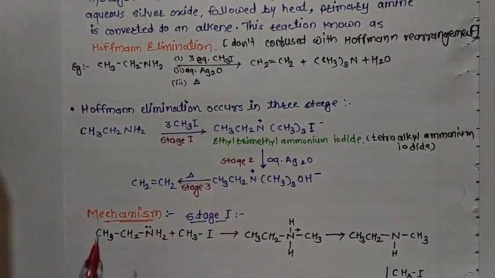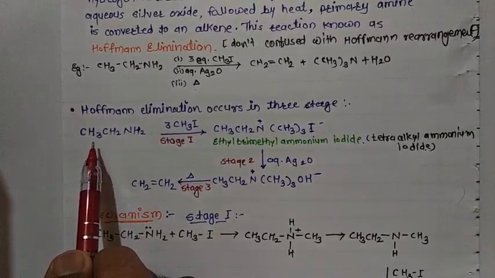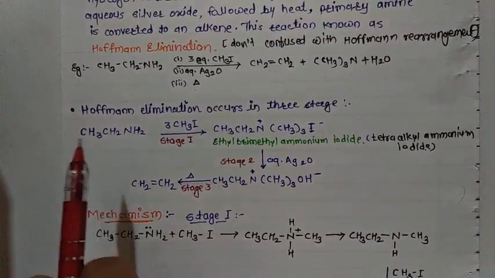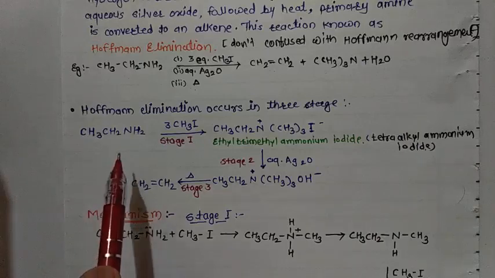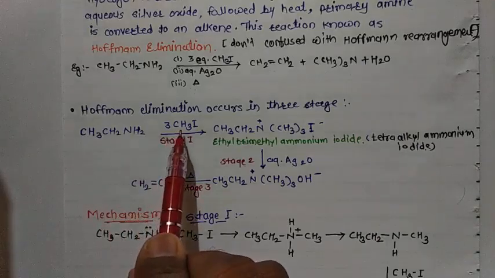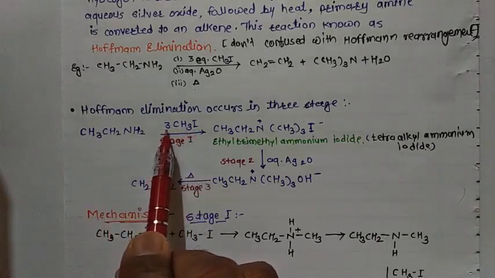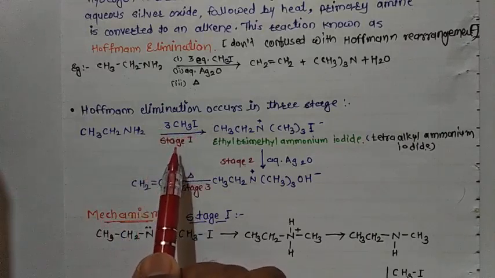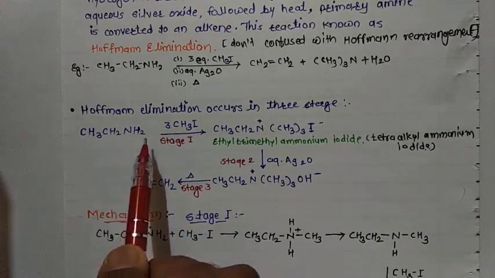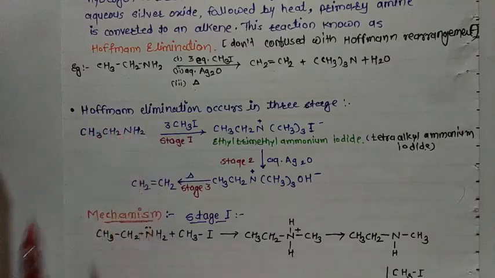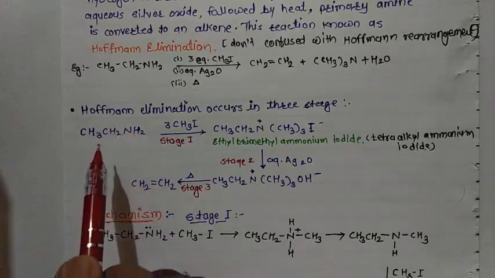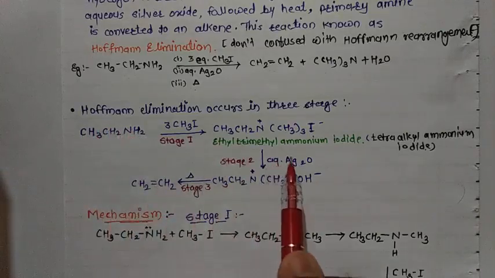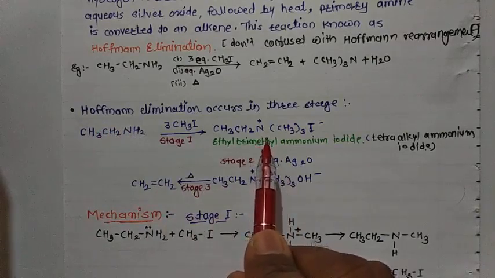First we take a primary amine which carries beta hydrogen atoms. First is reaction with methyl iodide, taking 3 moles here. This is stage 1. Total methylation of this primary amine takes place, and in the end we get tetraalkyl ammonium iodide.